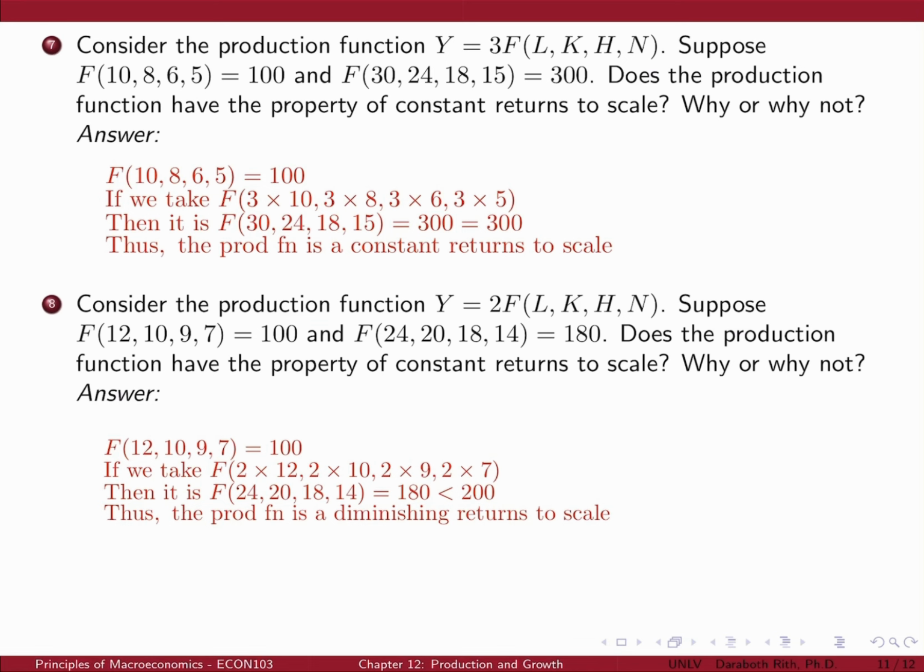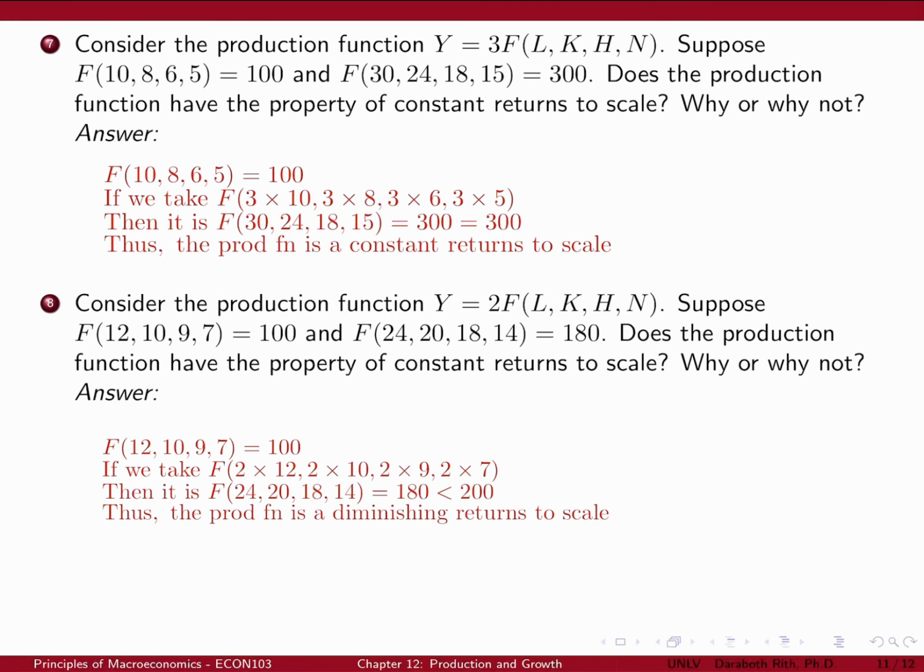Now we can verify whether the production function F scales the output by the same factor. Therefore, the production function Y equals 3 F(L, K, H, N) demonstrates constant returns to scale because when all inputs are scaled by a factor of 3, the output is also scaled by a factor of 3.